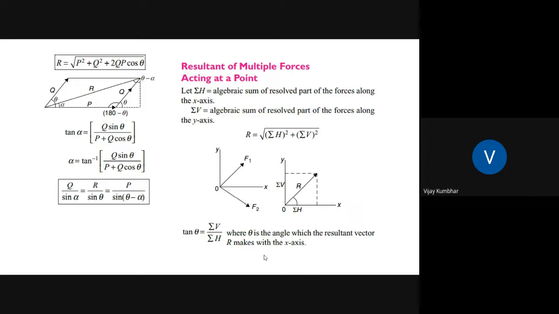Whatever sign conventions we have followed, there are chances of mistakes. So keep your own practice of taking the angle with either the x-axis or the y-axis, and resolve the forces or calculate the resultant and its position accordingly. This is the most important thing, because if there is a change in sign due to the angle being taken with either the x-axis or the y-axis, it will be a major mistake in your calculation. Your entire example may be wrong.